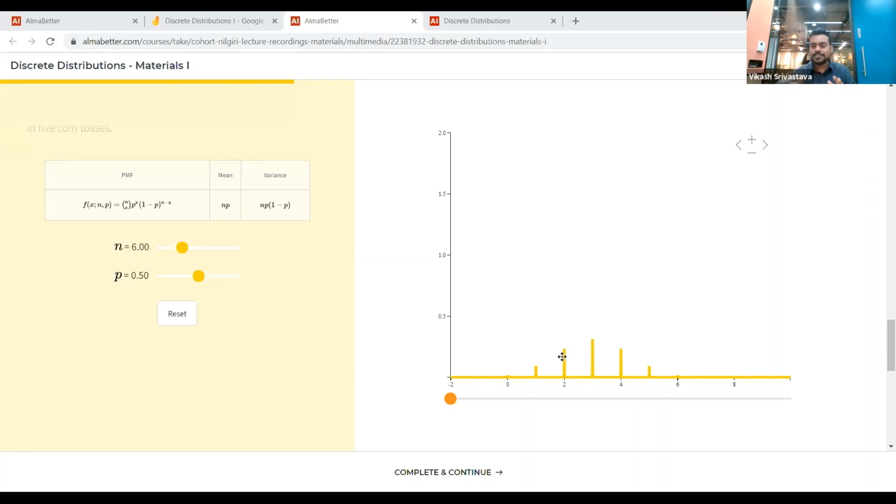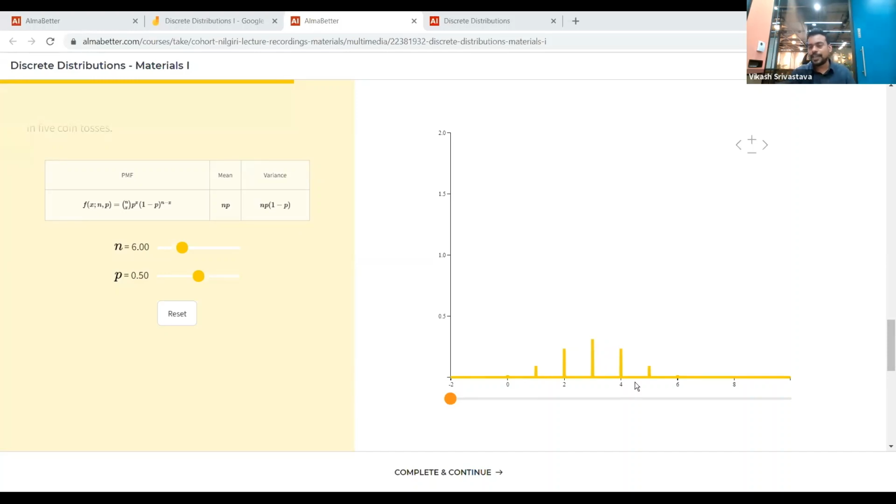So when you're doing 6 trials, your random variable value, which is 3, is the most likely value, because when you're doing 6 tosses, you'll likely have 3 heads, right? So that's the most likely.